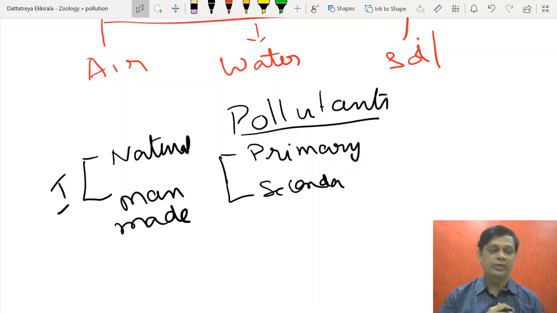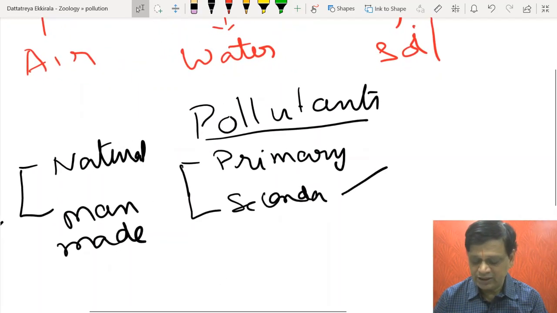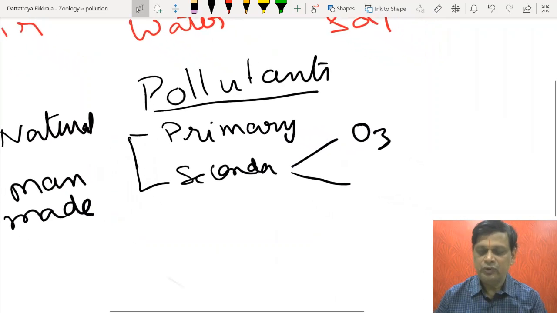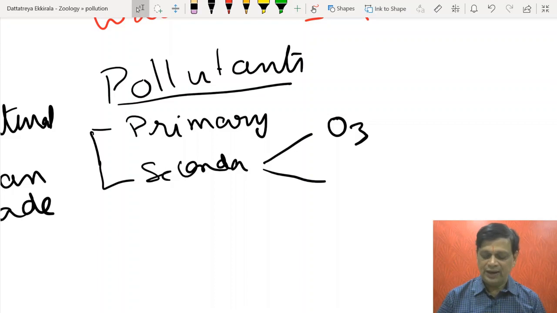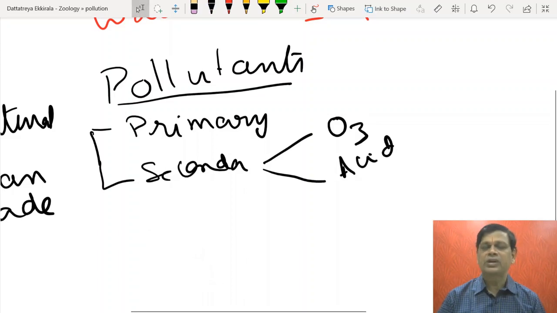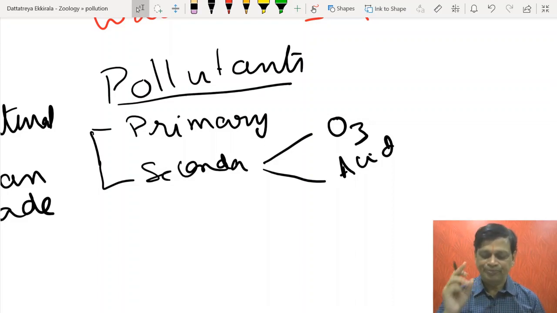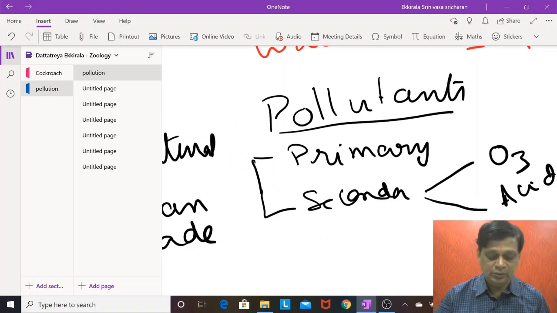Another way pollutants can be divided is as primary and secondary. For example, a pollutant directly released from a polluting agent, like carbon dioxide, carbon monoxide, or oxides of nitrogen, is called primary. Ozone, O3, released during photochemical smog formation, and acid rain are secondary. Some of the air pollutants react in the atmosphere, combine, and form acid rains. These are the two methods by which you can classify the pollutants.